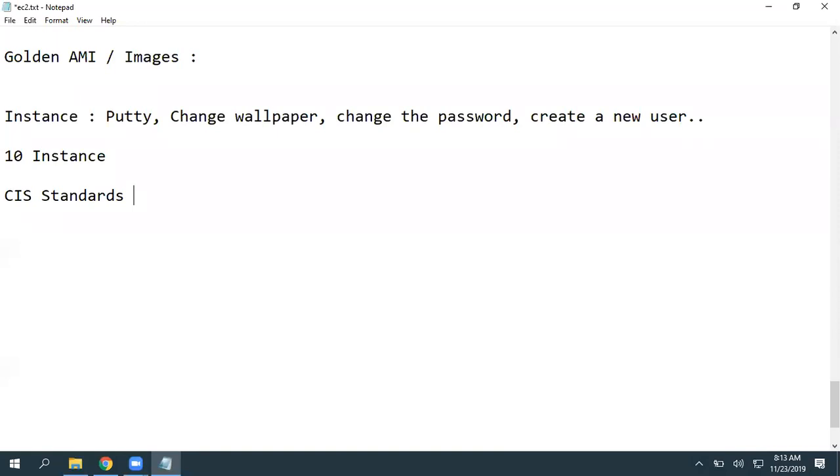Then we can create a copy of that under My AMIs. So far we are launching Quick Start AMIs, brand new AMIs. Now, when you create an image, you are going to get My AMI. From that My AMI, you can launch a new instance.